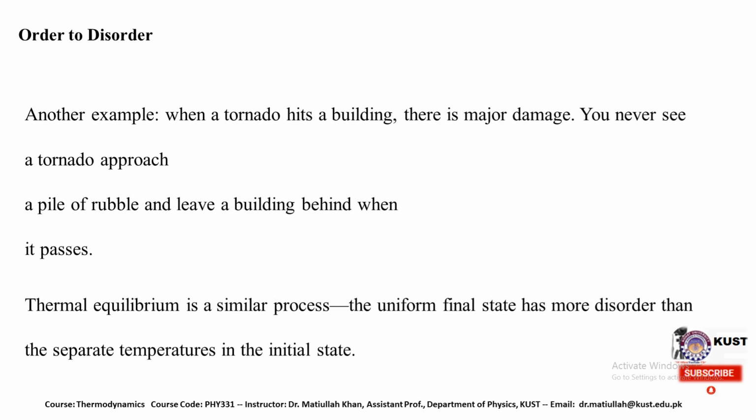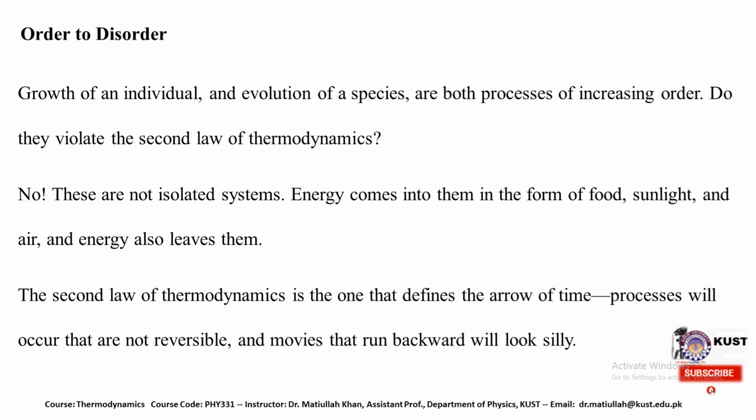Here is another example. When a tornado hits a building, there is major damage. You never see a tornado approach a pile of rubble and leave a building behind when it passes. Thermal equilibrium is a similar process. The uniform final state has more disorder than the separate temperatures in the initial state.